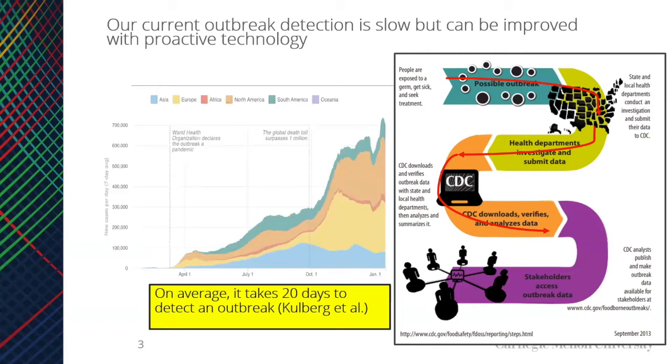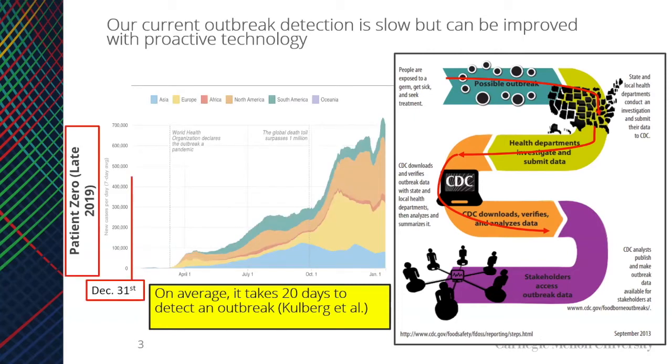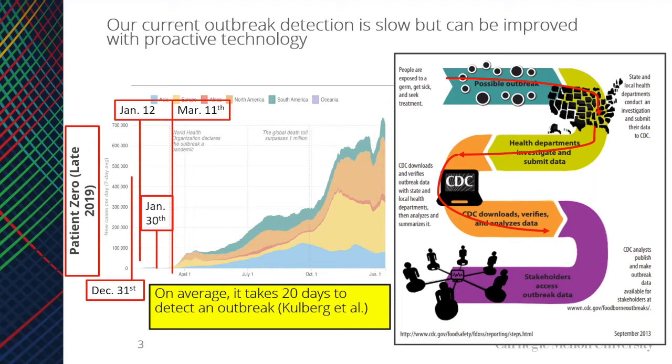For an example, COVID-19 began when the first symptoms were detected on December 31st, 2019. Officials declared the COVID-19 outbreak a global health emergency on January 30th, 2020, and a global pandemic on March 11th. But the most important date was January 12th, when the first SARS-CoV-2 genome was published. If a technology only needed the genome or parts of a genome to detect when large populations had been affected, the pandemic could have been far better handled, potentially mitigating the damage it caused.